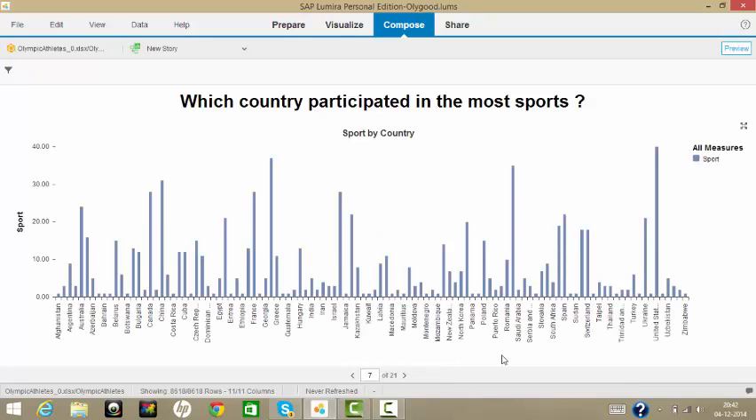This shows how many sports are medal winning sports for each of the countries. See here, Germany has about 37 medal winning sports and India has 5. Russia has 35. This is a column chart.